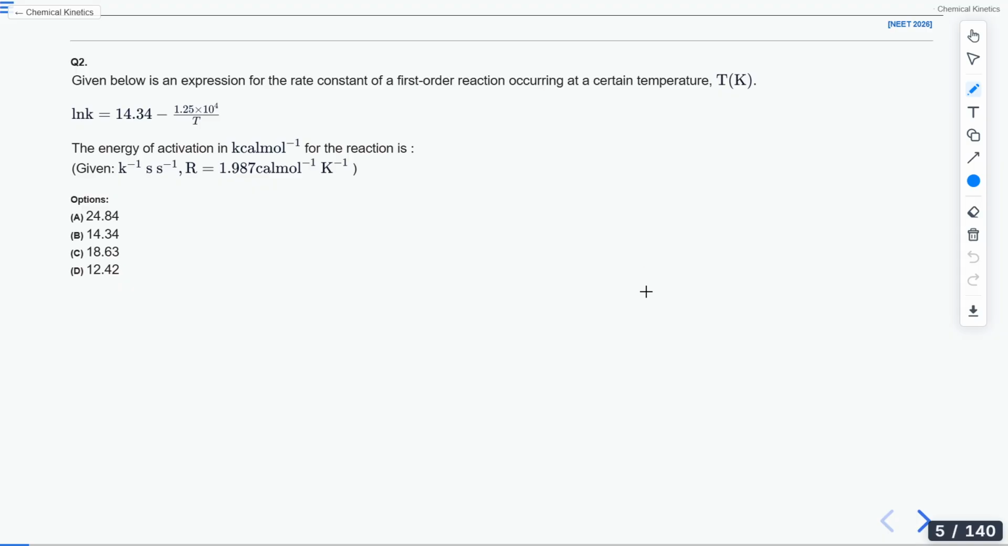Given below is an expression for the rate constant of a first order reaction at a certain temperature T. Here ln K is written as 14.34 minus 1.25 into 10 to the power 4 by T. You have to find the energy of activation in kilocalorie per mole. R value is given here. It is 1.987 calorie per mole per Kelvin. And 4 options are given. So what will be the correct answer? What will be the correct answer here, students?